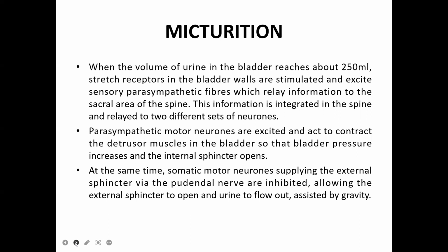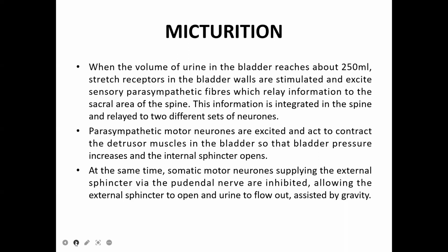This information is integrated in the spine and relayed to two different sets of neurons. The first one is the parasympathetic motor neurons, which act to contract the detrusor muscles in the bladder. The urinary bladder is mainly made up of these detrusor muscles, so that the bladder pressure increases and the internal sphincter opens. Clear? The expulsion of urine from the body is known as micturition. Clear? That means it is under some control, right?